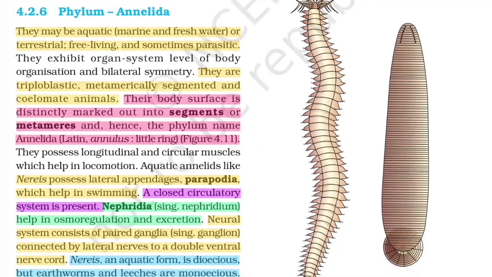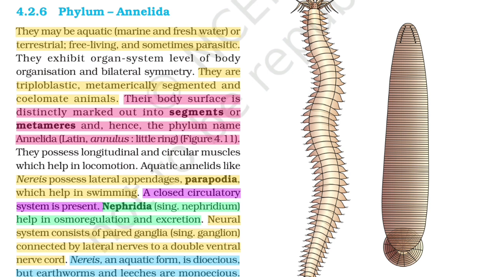Phylum Annelida. They may be aquatic, marine and freshwater, or terrestrial, free-living and sometimes parasitic. They exhibit organ system level of body organization and bilateral symmetry. They are triploblastic, metamerically segmented, and coelomate animals. Their body surface is distinctly marked out into segments or metameres, hence the phylum name Annelida (Latin annulus, little ring). Figure 4.11. They possess longitudinal and circular muscles which help in locomotion.